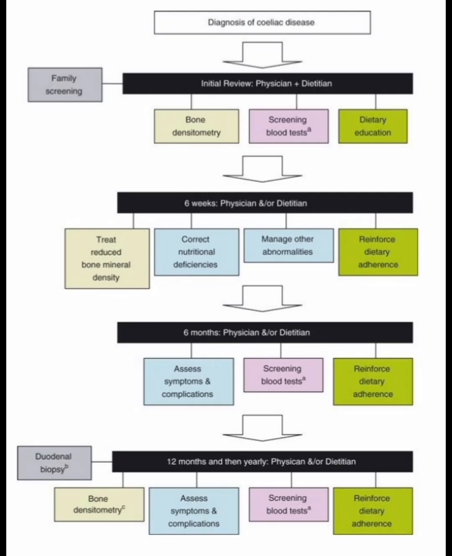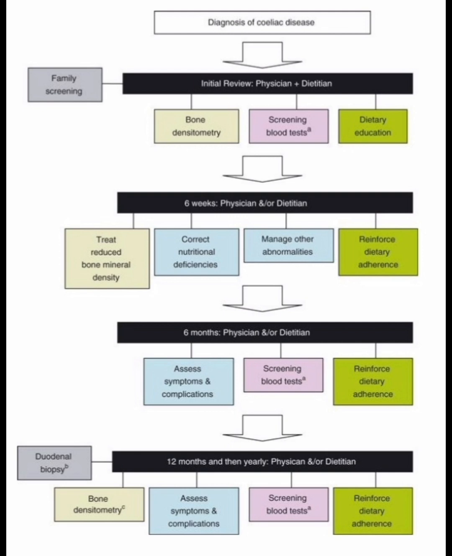Diagnosis of celiac disease. So, family screening, initial review: physician plus dietitian to arrange bone densitometry, screening blood test and dietary education. Next step, at 6 weeks, physicians and/or dietitians: treat to reduce bone mineral density loss, correct nutritional deficiency, manage other abnormalities and reinforce dietary adherence. Next step, at 6 months, physicians and/or dietitians assess symptoms and complications, screening blood test, and reinforce dietary adherence.